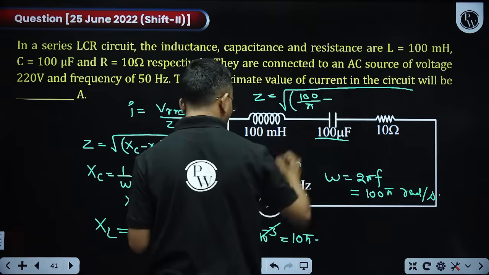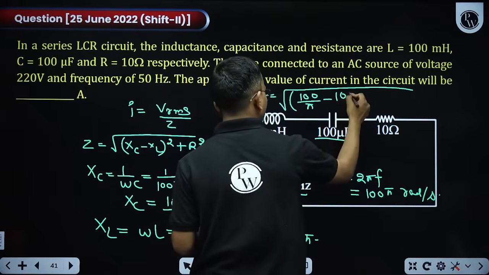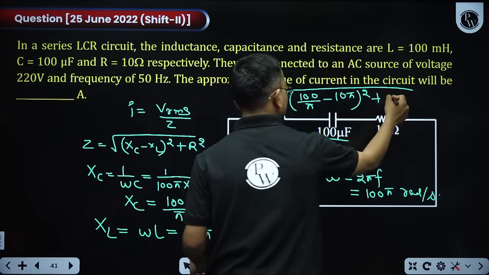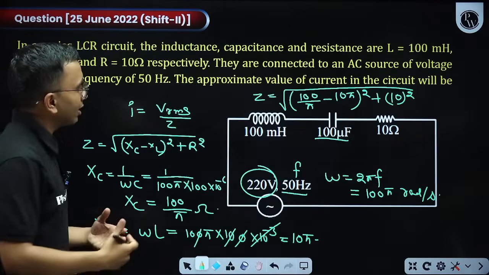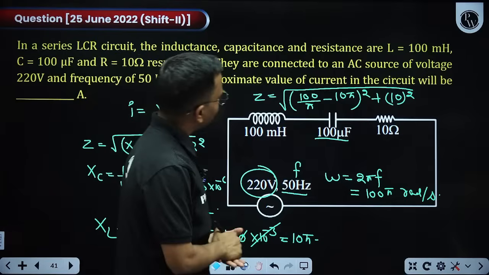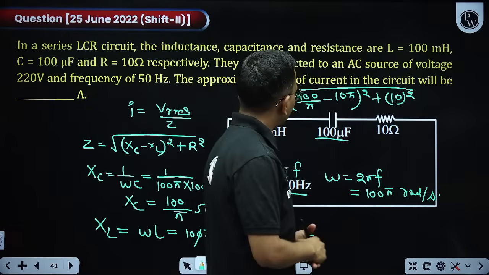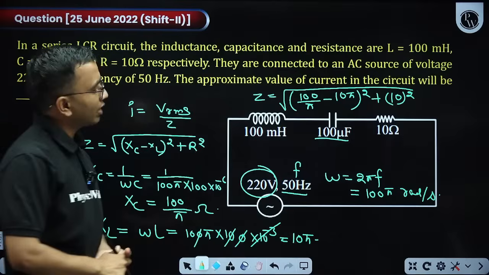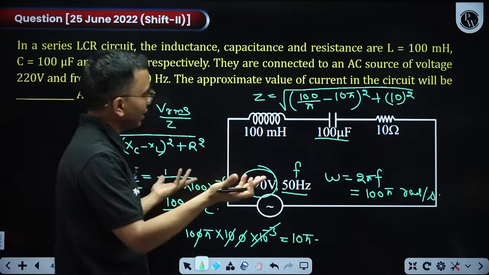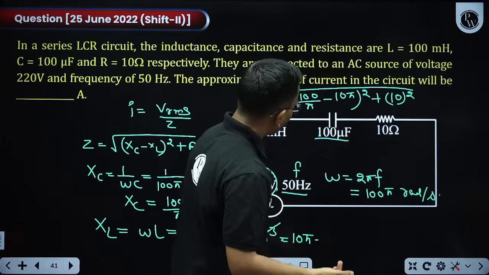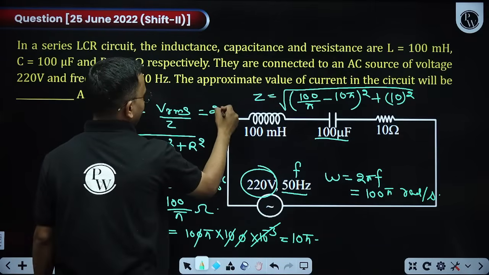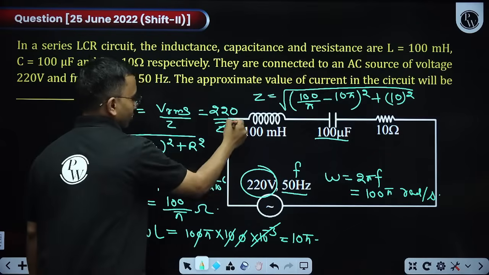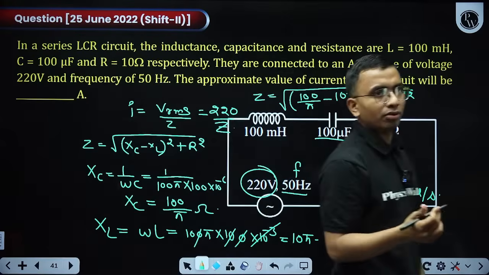100 by pi minus XL, 10 pi square plus 10 square. You can take root of 10 as pi, or simplify however, we just need to find the approximate answer. From here we get Z, then we will say this is equal to 220 divided by Z. So in this question there are some calculations.